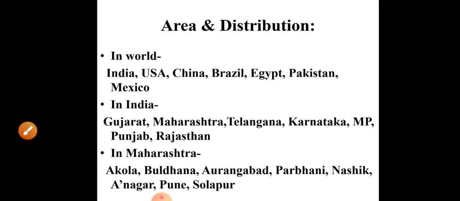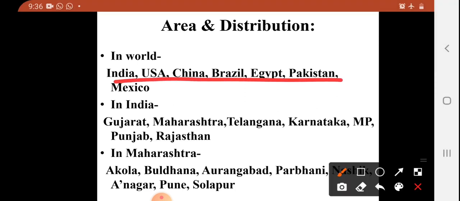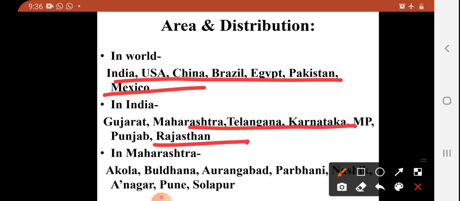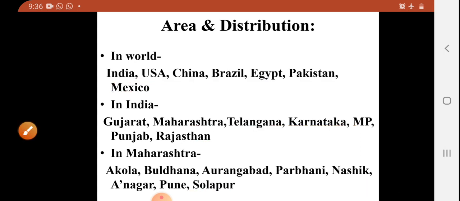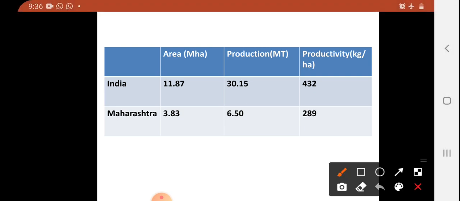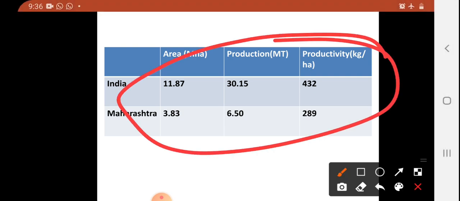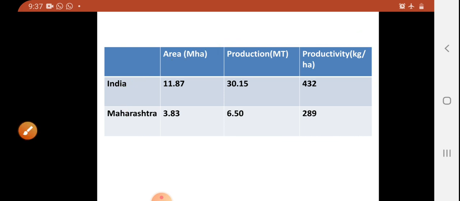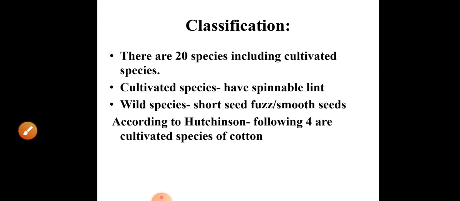Here is area and distribution. If we think about the world, these are different countries where this crop is cultivated. Here are the different states in India where this crop is majorly cultivated, and in Maharashtra, in these districts, this cotton is cultivated. Here you can see statistical data of this crop: area, production, and productivity. Here is the next part, classification.